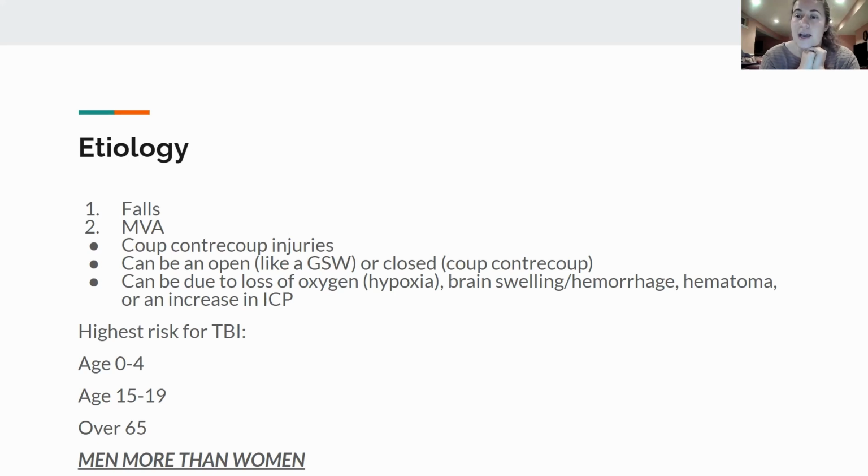And in all of these categories across the board, men are more likely to have a traumatic brain injury than women. Same kind of thing with spinal cord injuries. Men are more likely to have them than women.